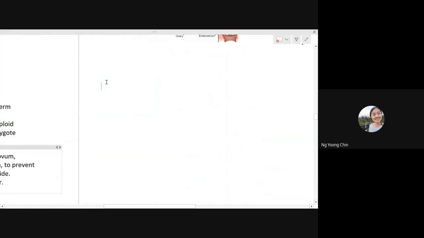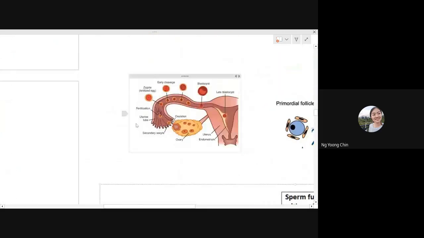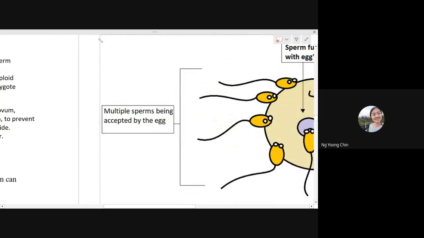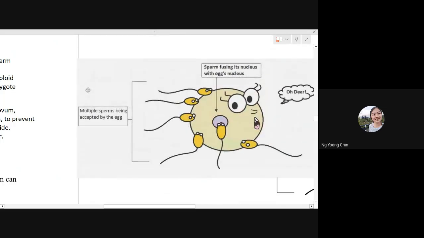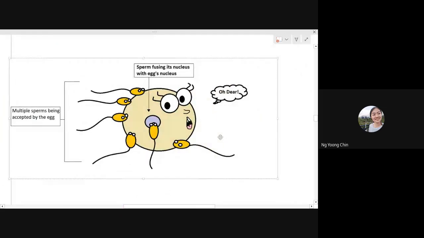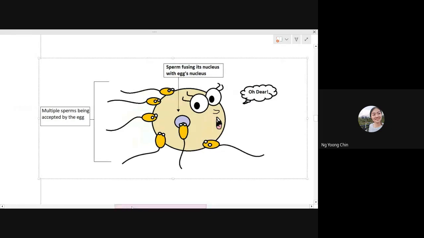They only allow one sperm to fuse with one egg. If there is really more than one sperm, maybe 2 or 3 sperm entering the egg, what will happen to the egg? The egg will die. Okay? The egg will die, so it will not continue with fertilization.